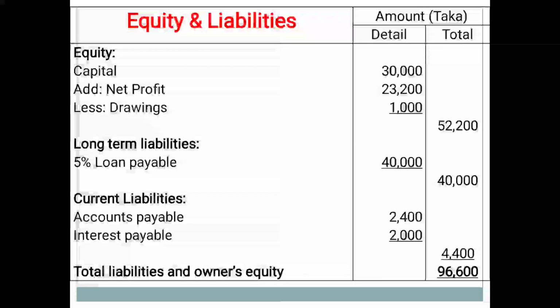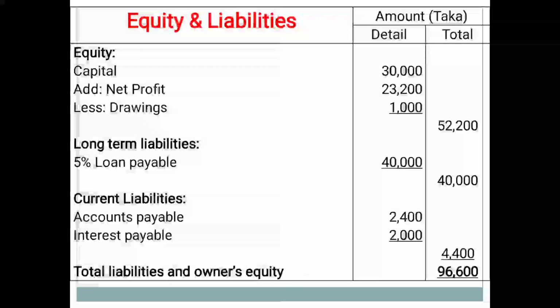Equity, the start is the amount of capital Taka 30,000 from the trial balance. Add net profit from the income statement 23,200, less drawings of 1,000 from the trial balance. So at this moment the equity amount is Taka 52,200, written in the outer column.